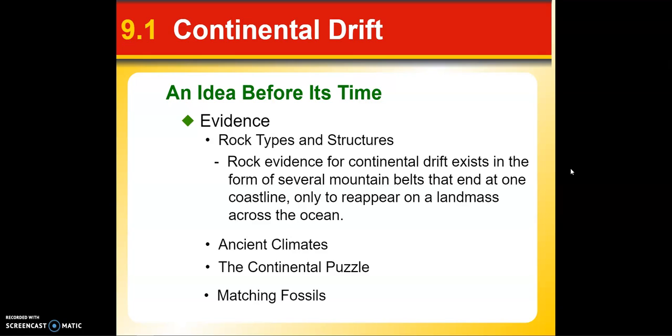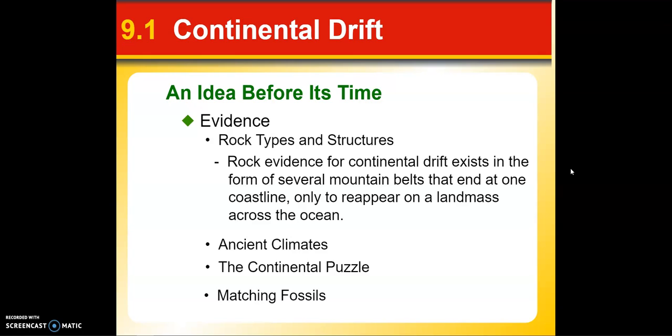The evidence provided includes rock types and structures. There's rock evidence for continental drift in the form of several mountain belts that end at one coastline, such as Great Britain, only to reappear on a landmass across the ocean, our Appalachian Mountains. That rock evidence gives us the chance to see that at one time there were identical mountain ranges on both continents that couldn't have just magically appeared. They had to have been formed at the same time.